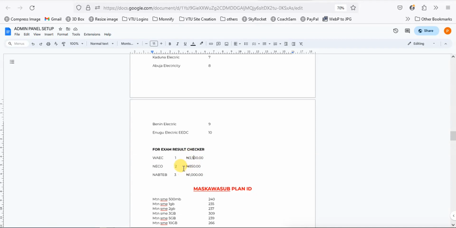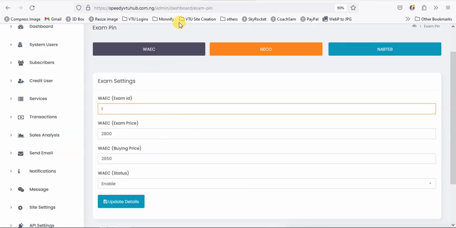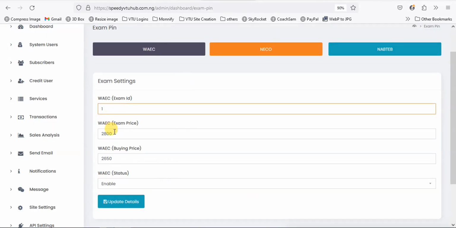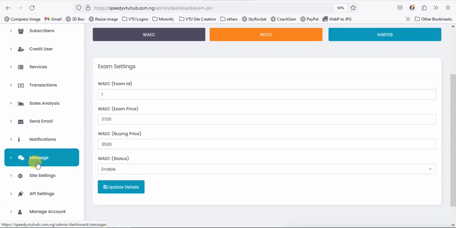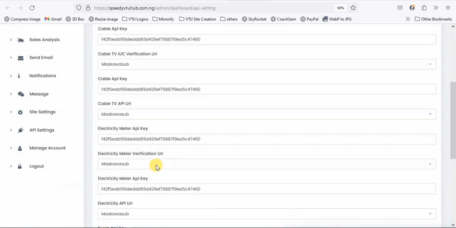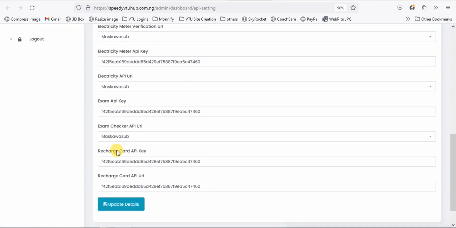Since Mascawa does not have it, you're just going to make the changes from your back end. Okay, so let me just put, and it is 1, abi. WAEC is 1. Simply put 1 here. They are selling at 3.5. I could just sell for 3.7 or something. 1 is there, then update. Remember, you have to go to API settings to change the cable TV.